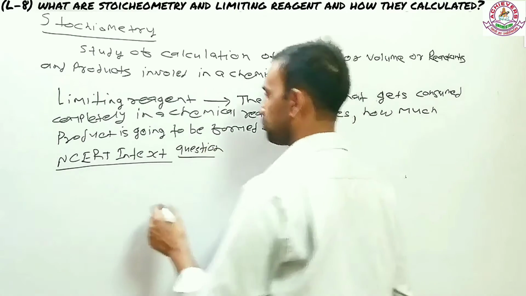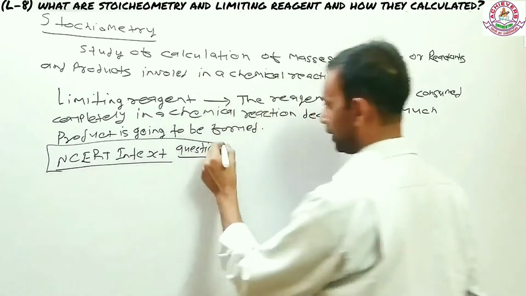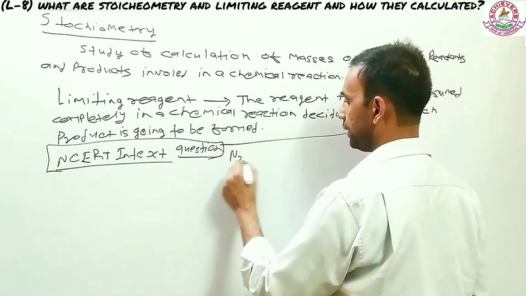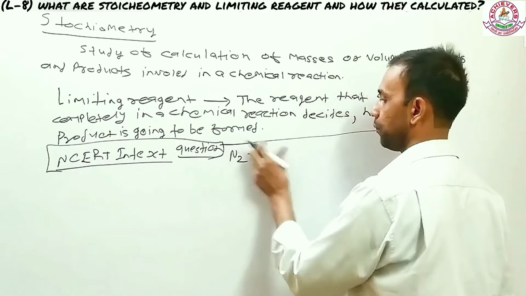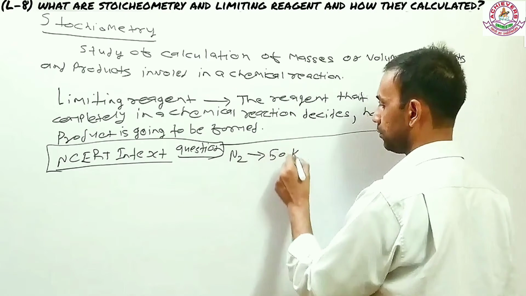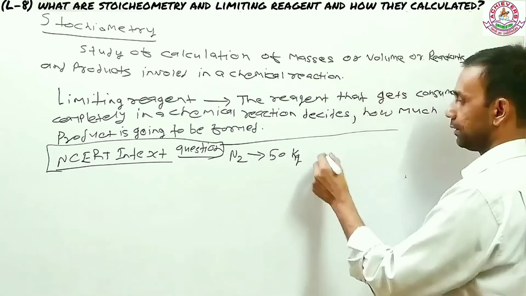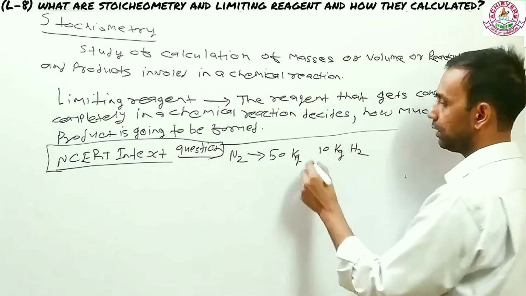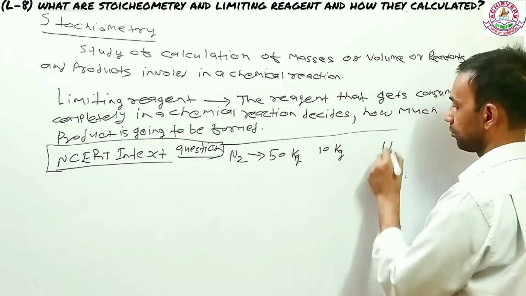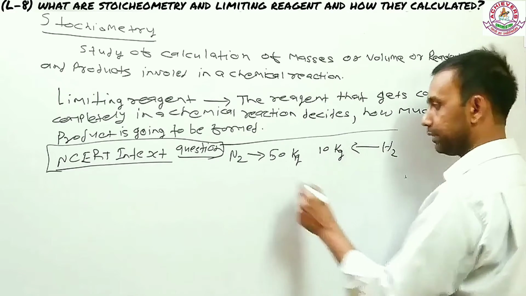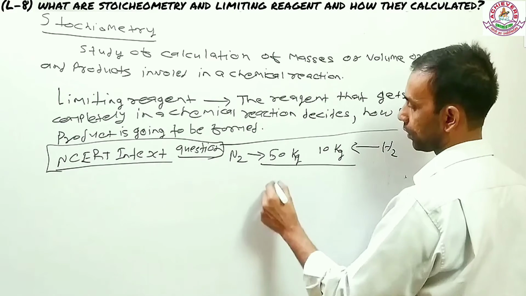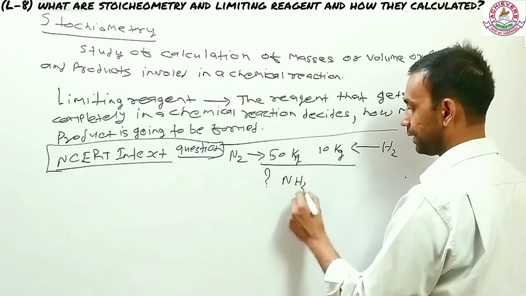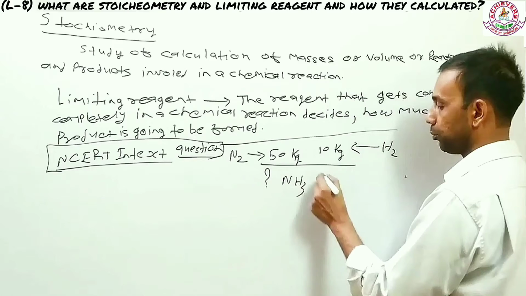What that question says is that there are 50 kg nitrogen and 10 kg hydrogen, and these two are reacting to form a certain mass of ammonia. But that's what we need to find out, how much ammonia is produced.